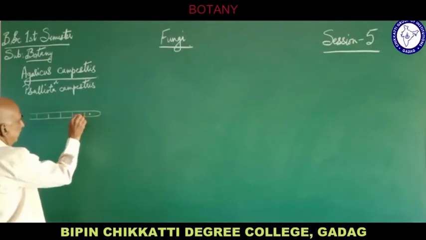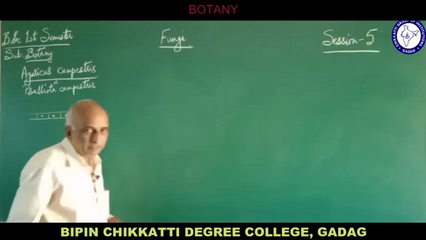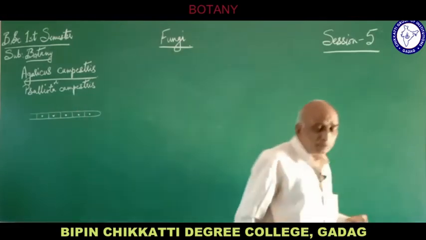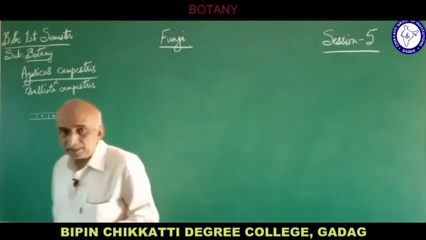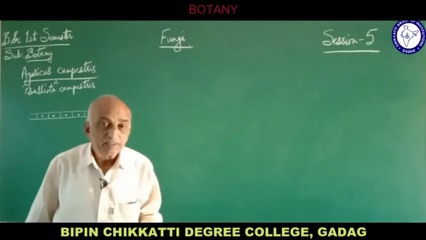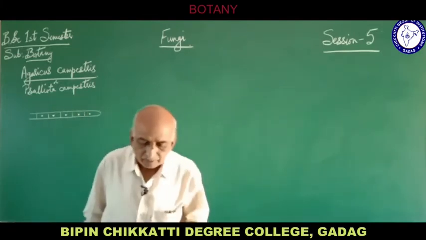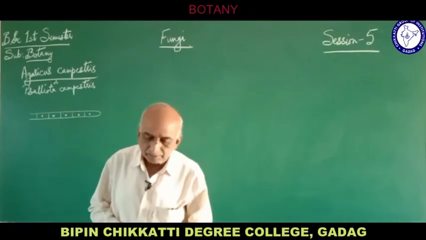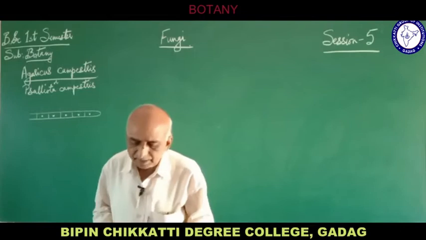Now initially the cells are uninucleate. In the hyphae of Agaricus, when they are newly formed, they are uninucleate, and this uninucleate condition becomes binucleate due to the fusion of adjacent hyphae.